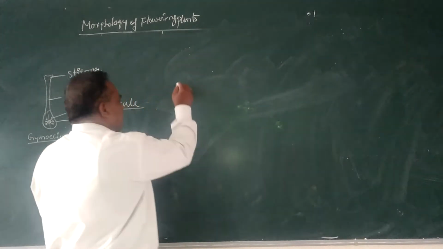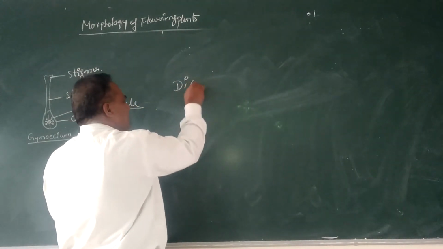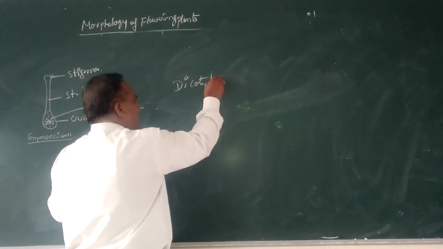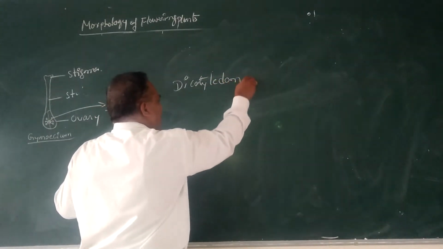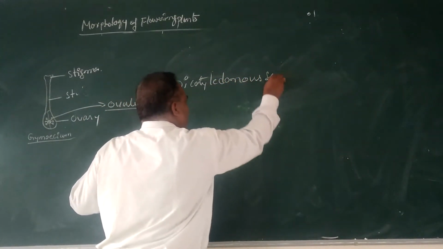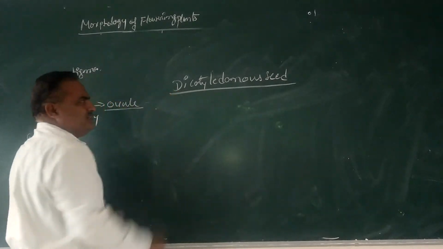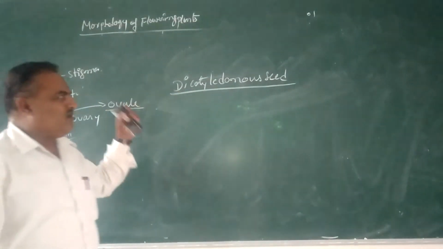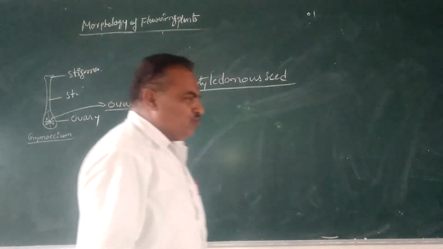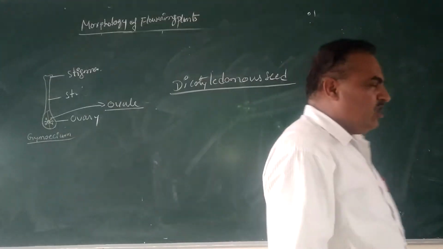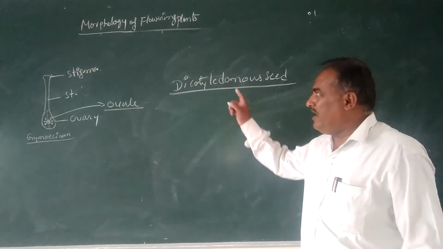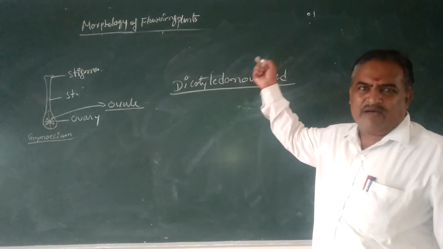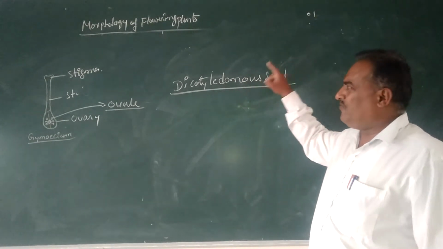Come to the dicotyledonous seed. The majority of dicotyledonous seeds are non-endospermic seeds, also called exalbuminous seeds, with absence of albumin or absence of endosperm.